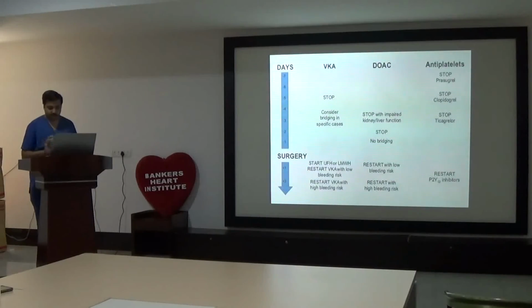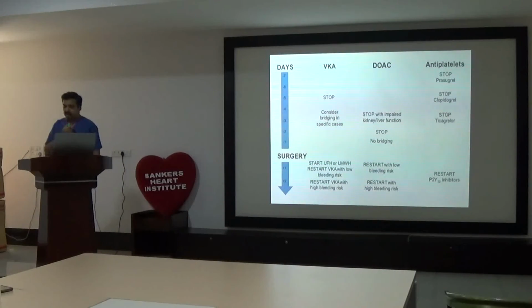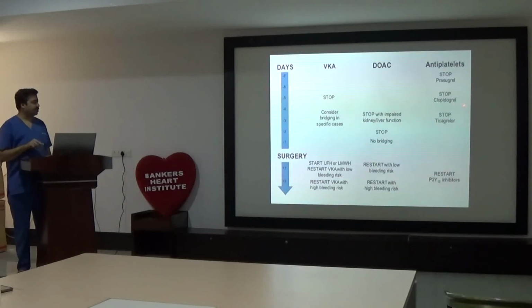So to conclude, stop prasugrel 7 days before surgery, stop clopidogrel 5 days before surgery, and warfarin 5 days before surgery. Ticagrelor is debatable. This is from the European guidelines, so they say stop 3 days before surgery.